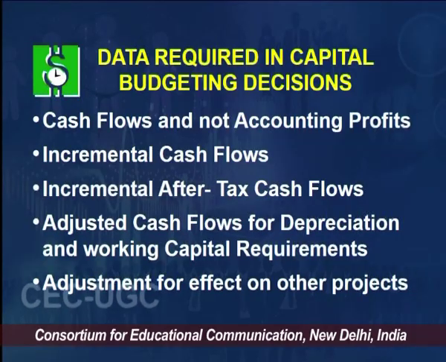So, incremental cash flows after tax are taken, not the total cash flows, and they are adjusted for depreciation and for working capital. So, we always adjust the incremental cash flows for depreciation. I will just help you understand how we adjust.